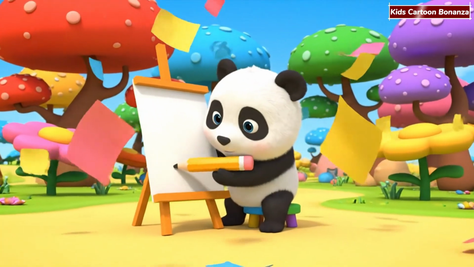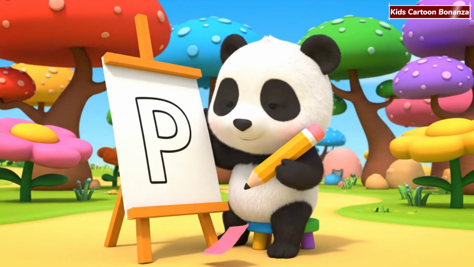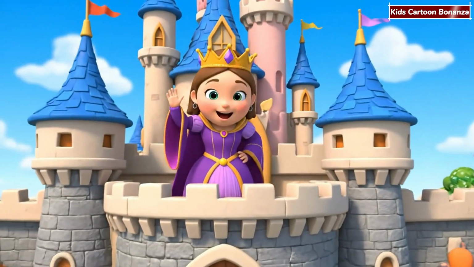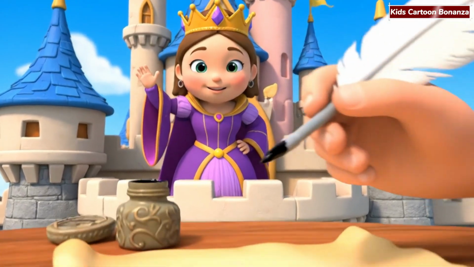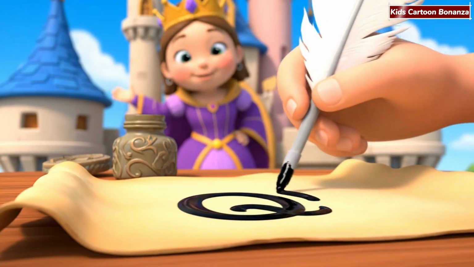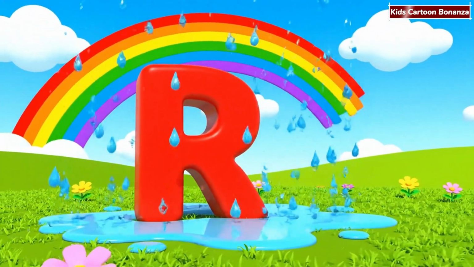P is for panda. P is for pencil. Q is for queen. Q is for quill. R is for rain. R is for rainbow.